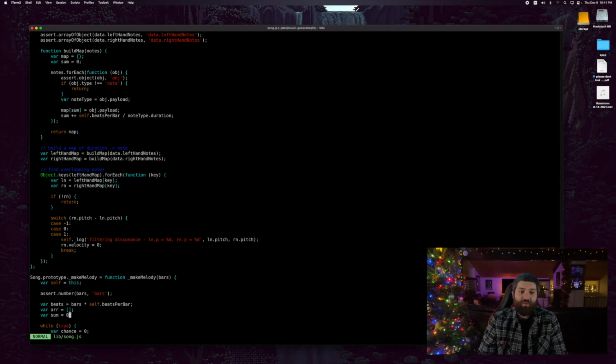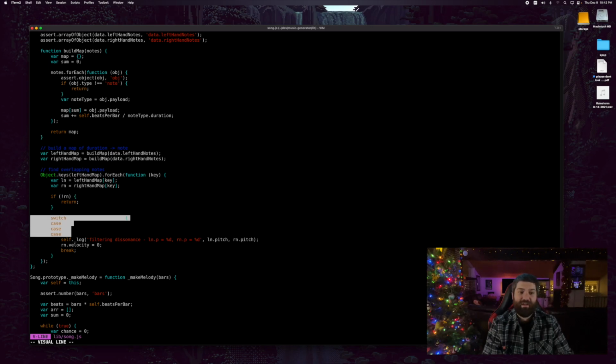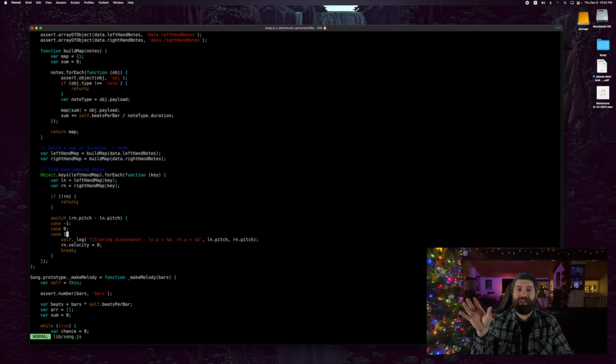dissonance. And the way to do that is, it's kind of complex. I won't go into the details of this code, but basically the left hand is like its own song. The right hand is like its own song. That stinks, because what I have to do is I have to kind of just start from the beginning of the left and right and work my way forward and then figure out if there are any collisions in notes. It's kind of an annoying algorithm to write, but long story short, the part of the code that matters is right here. I calculate the difference between the pitch in the left hand and the pitch in the right hand, and if the difference is -1, 0, or 1, I filter it out.